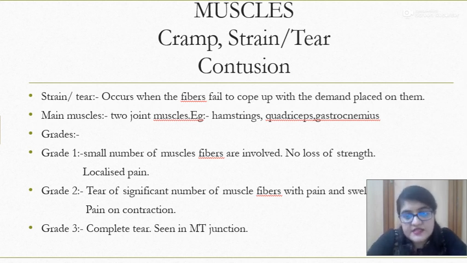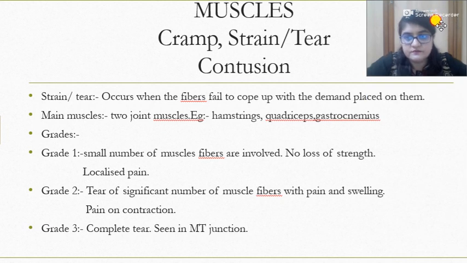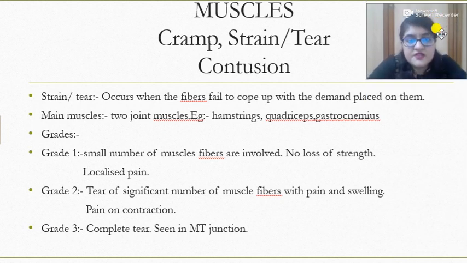Coming on to muscles, in muscles there are these things happening: it can either tear or strain. The second example is a cramp, and the third example is a contusion. The first thing mentioned here is a tear. It occurs when the fibers fail to cope with the demand placed on them. If some demands are placed on the muscle and strengthening exercises are done, and the muscle is not able to cope with it, it means it is overloaded, and at that time there are chances of a muscle tear or a strain of the muscle.